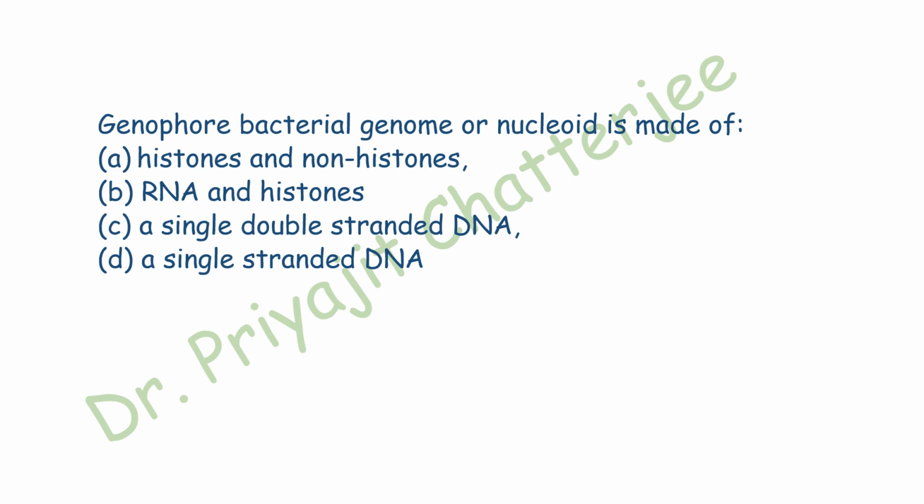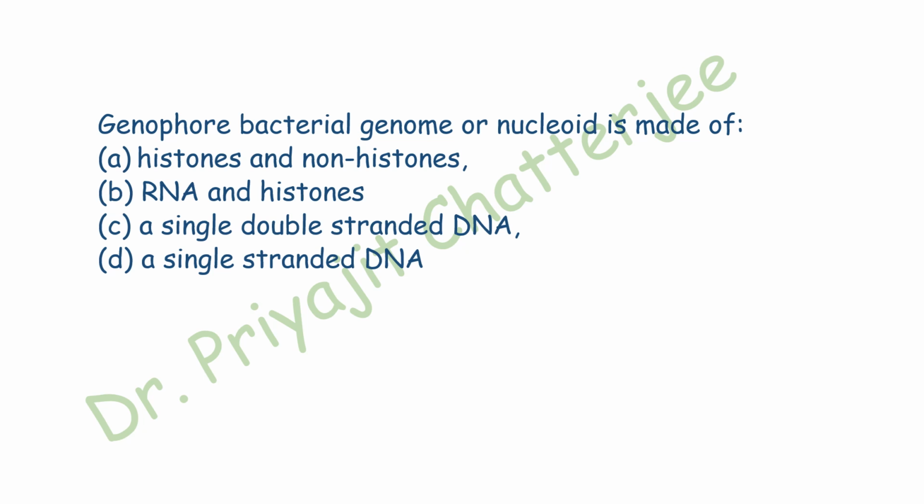Genophore, the bacterial genome or nucleoid, is made up of. The options are histone and non-histones. Second option is RNA and histone. Third option is single double-stranded DNA. Fourth is a single-stranded DNA. Here the correct option is a single double-stranded DNA.